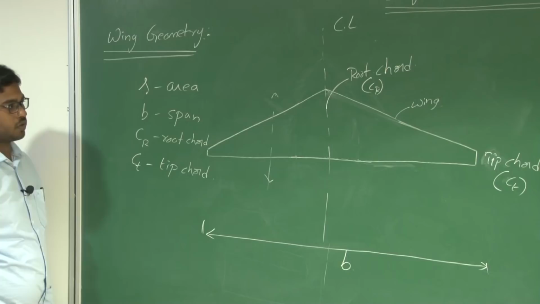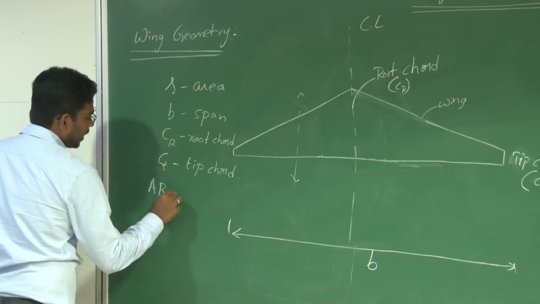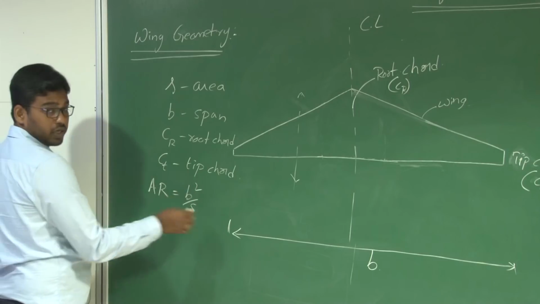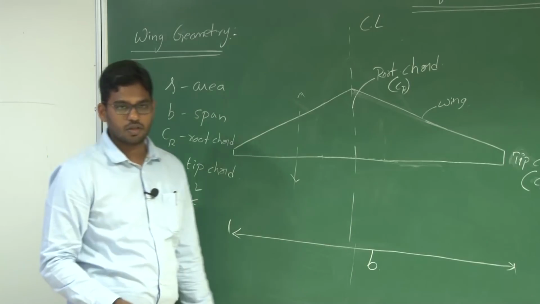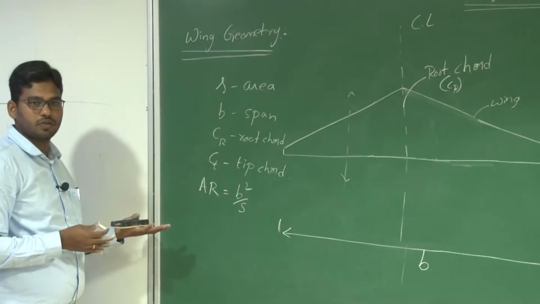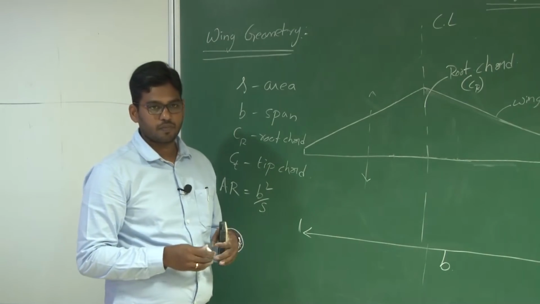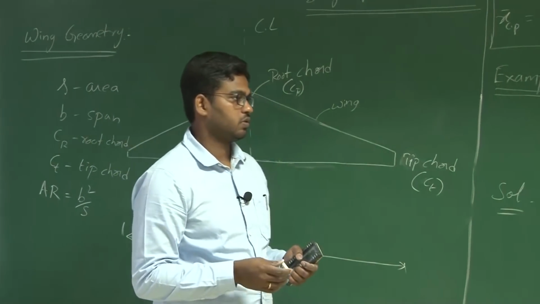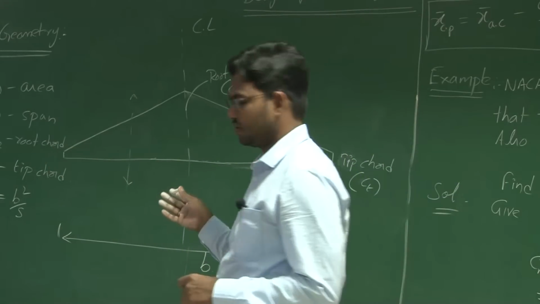Now let us talk about some of the non-dimensional parameters of the wing. We define something called aspect ratio, which is B square by S. There is no dimension for this. For delta wing configurations, the aspect ratio will usually be less than 3, 4 or 5, and we call them low aspect ratio wings. For a sailplane it is from 8 to 16, and for a glider it is beyond 16.